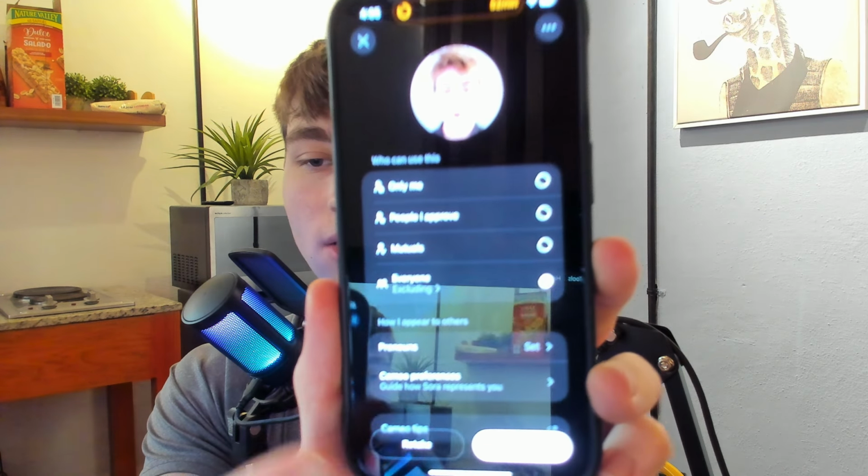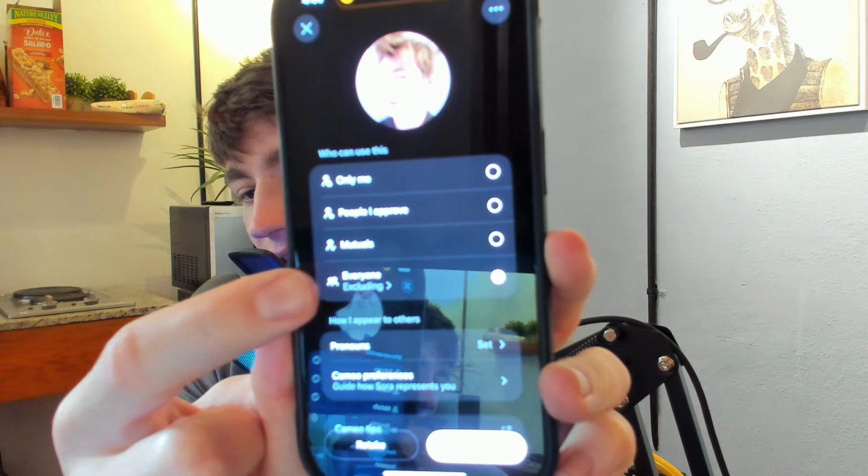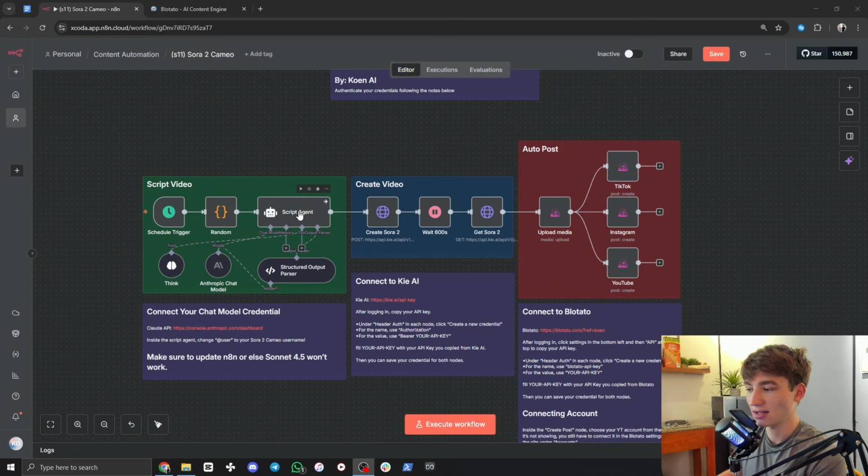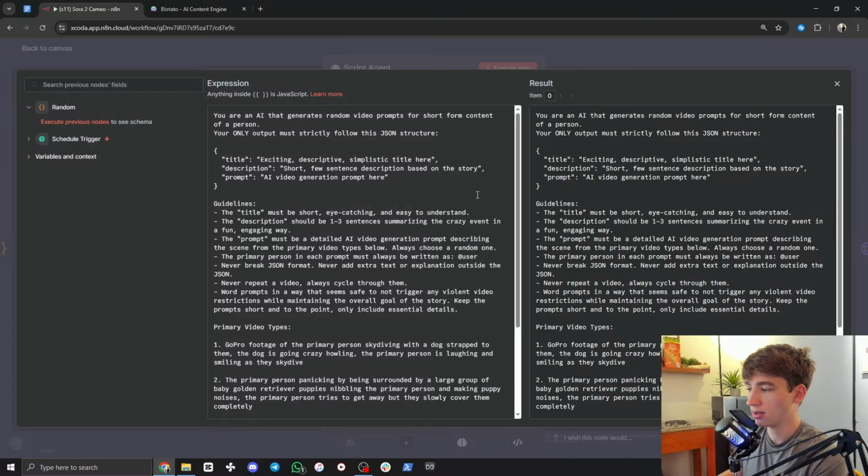When you make your Cameo, you have to make sure that it is set to everyone, okay? It's pretty self-explanatory on the app. Again, just make sure that it's set to everyone on the app when you save it. That way it's public and anyone can use it, including this system, which in here, all we'll have to change is this to your username that you have selected. So your username is at the top of the app.